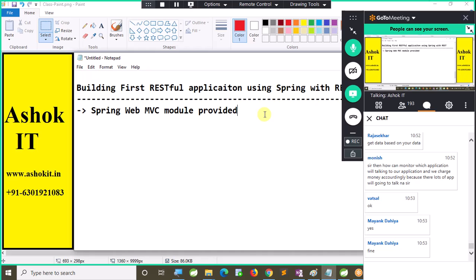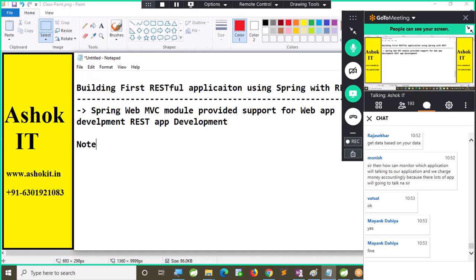Now we are trying to understand how to build the first RESTful application using Spring Boot or Spring with REST. The Spring WebMVC module supported web app development and REST app development. For web application development as well as REST application development, we are using Spring WebMVC.